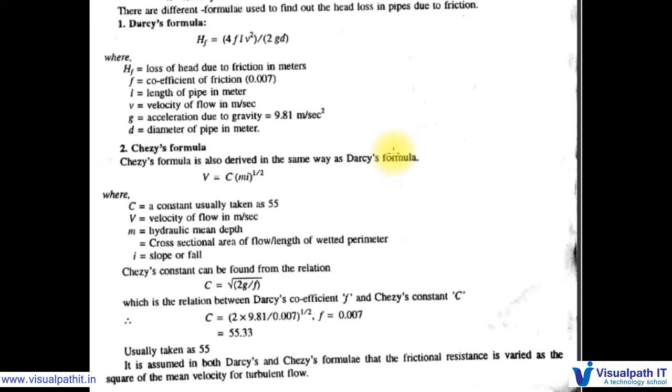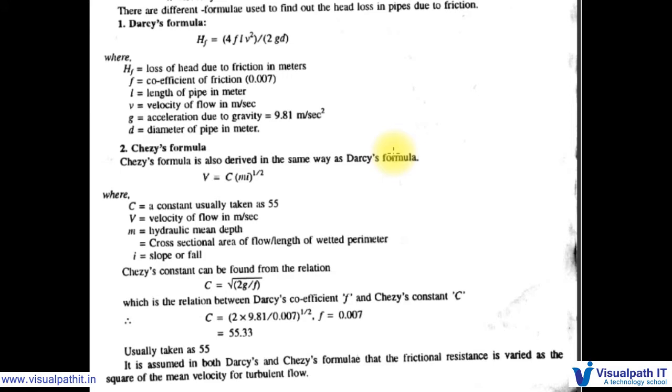So due to that, there will be a friction loss. Due to the friction loss, there will be a reduction in the pressure or head. This is a very important parameter we need to calculate in order to know the dia of the pipes. In the next examples we can see.